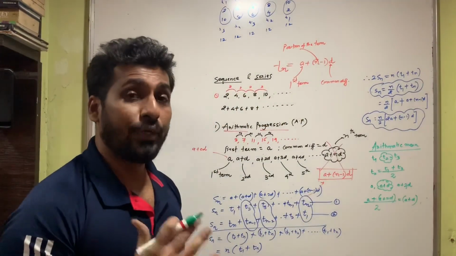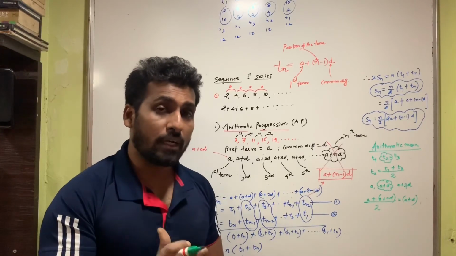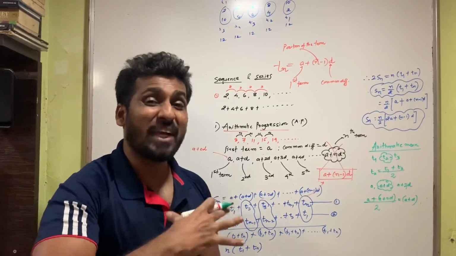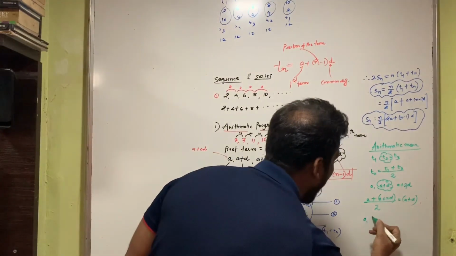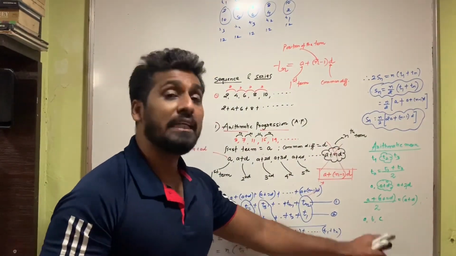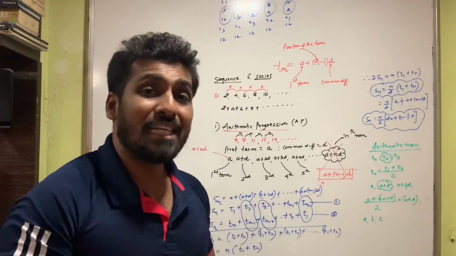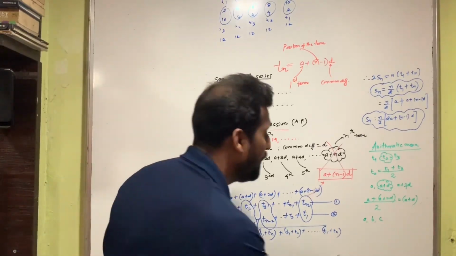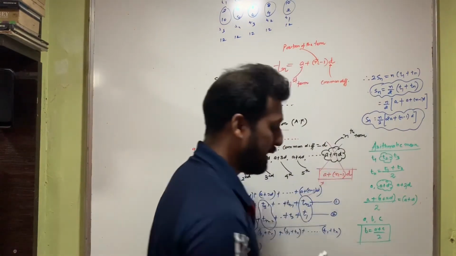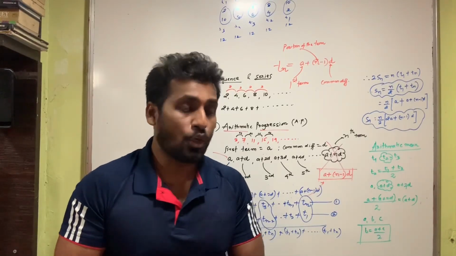That means if there are three numbers which are in arithmetic mean, then the middle term will be the average of the extremes. So in general, let's call the numbers a, b, c, and say that a, b, c are arithmetic progression terms. Then b is called the arithmetic mean of a and c. So b can be given as (a plus c) upon 2. Basically, the arithmetic mean is the average of the extremes.